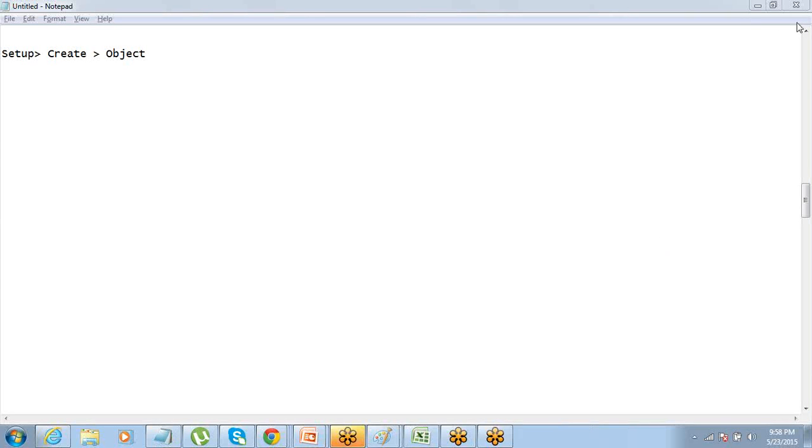Okay, please go to setup, create object, and then see what all objects you can see there. What all objects are listed? So merchandise. Is there only one object listed there? Yeah, okay. So that's the one that you created.